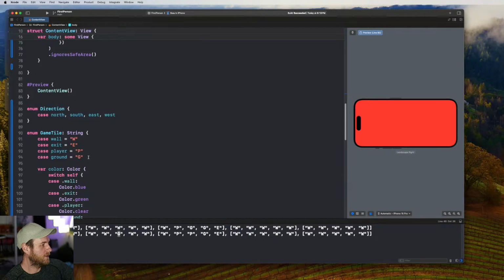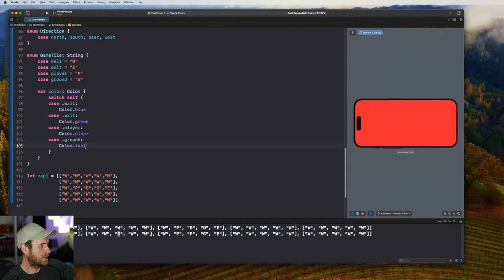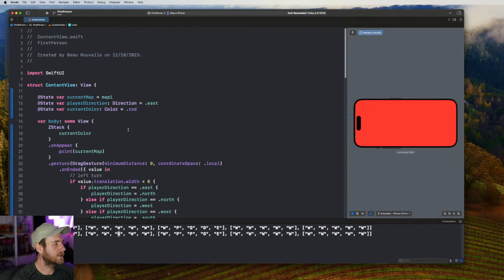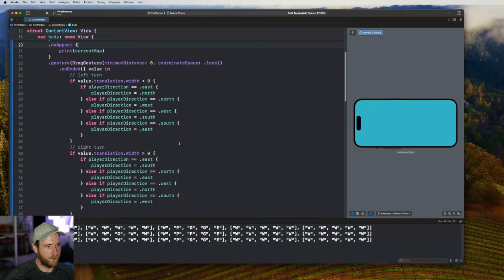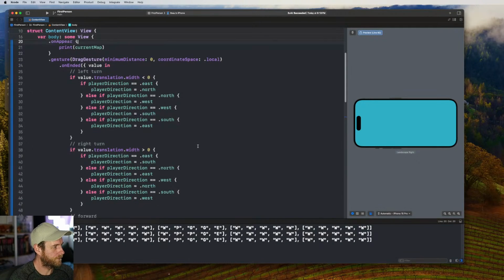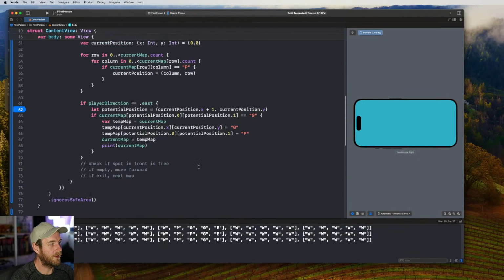Because the ground is, what do we say, teal. So let's set that to teal. Makes more sense that way. And it's only what's in front of you, not the spot you're on. It's what you see in front. And that will help with when you turn and which direction you're facing.